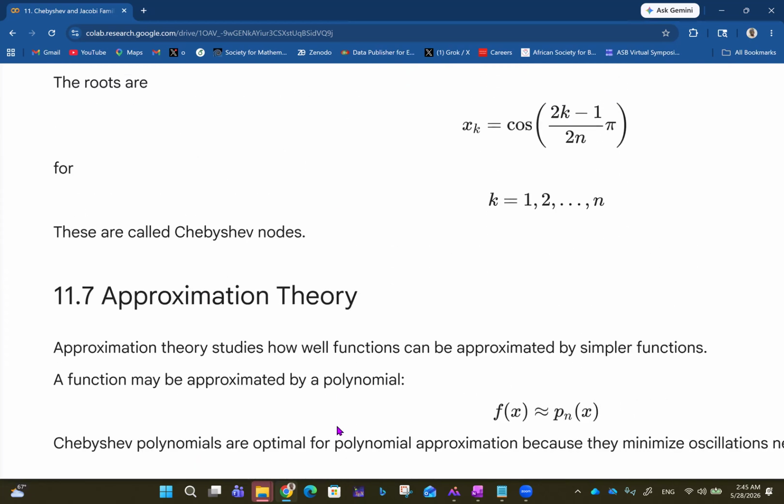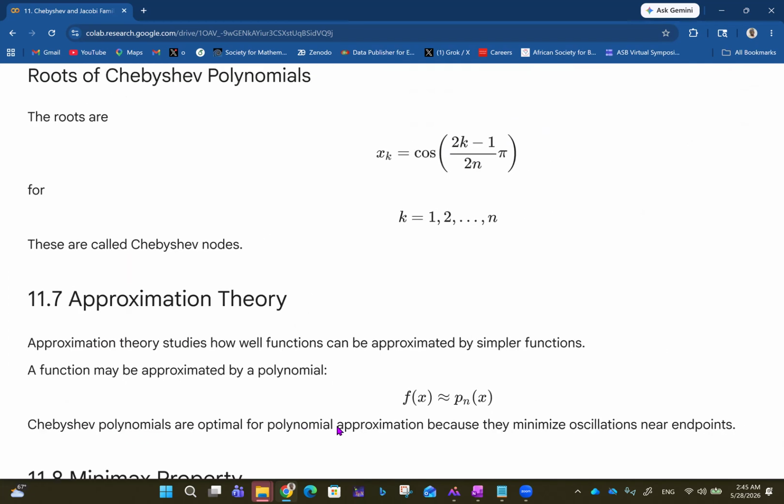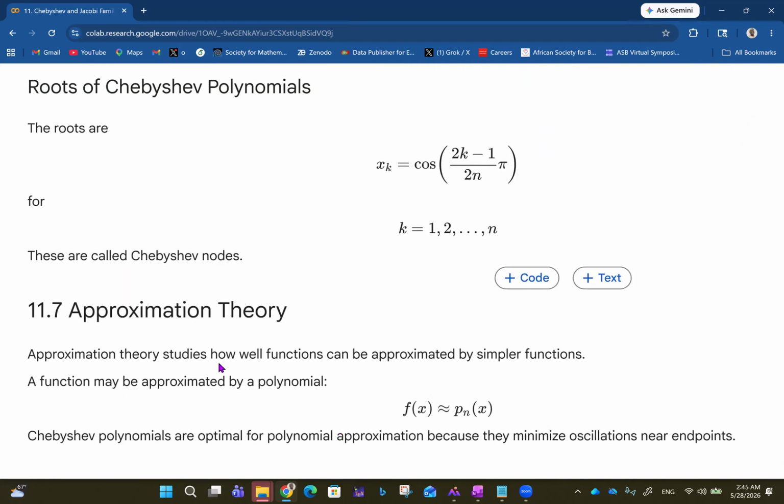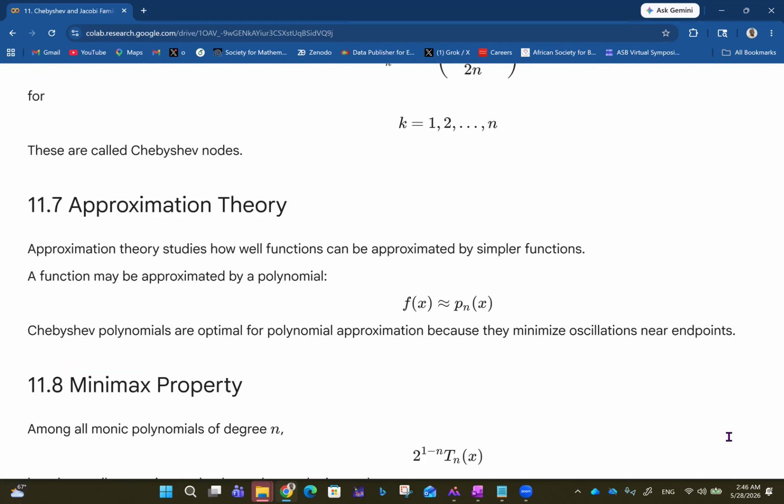Then we have approximation theory. So approximation theory studies how well functions can be approximated by simpler functions. A function can be approximated by a polynomial, f of x approximately p sub n of x. So Chebyshev polynomials are optimal for polynomial approximation because they minimize oscillations near endpoints.